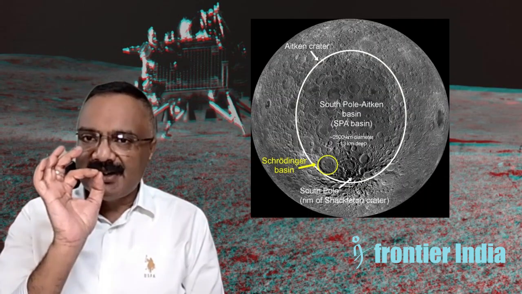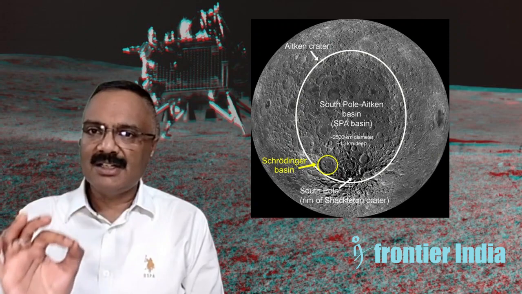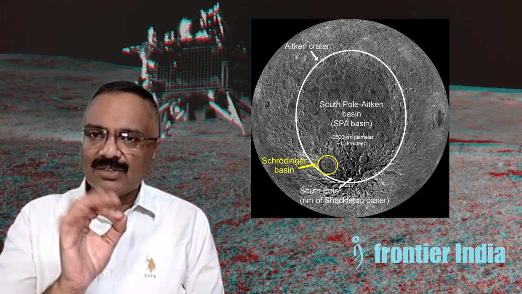That is between 80 degrees to 90 degrees. The area is approximately around 1.5 million square kilometers, or you can call it 0.6% of the lunar surface. This is the polar Antarctic area. Now, where is the South Pole? The South Pole is the center of the polar Antarctic area. That is called the South Pole.